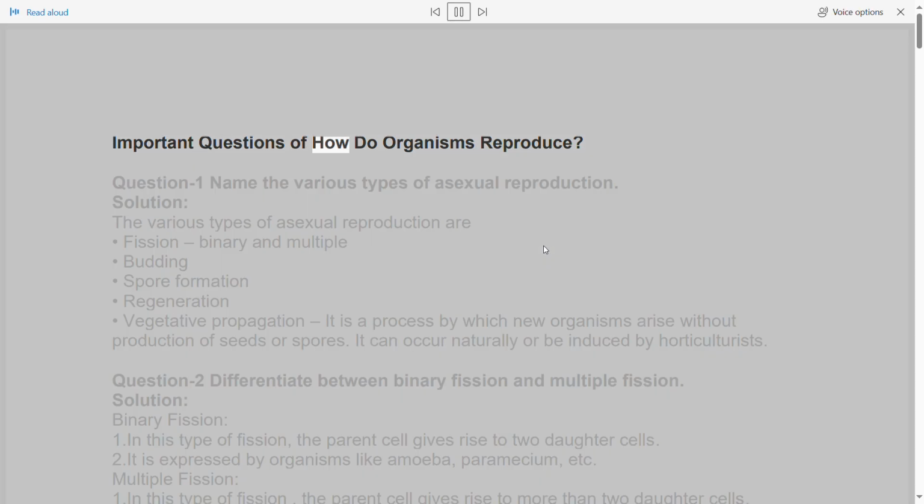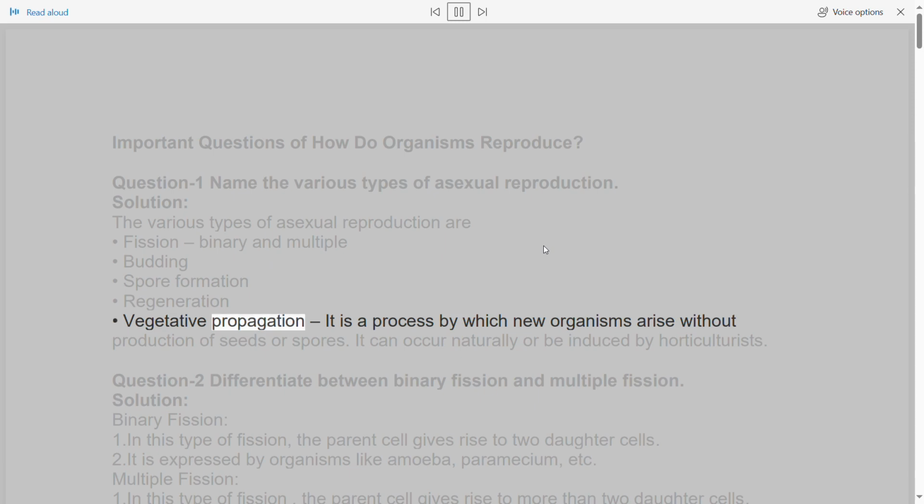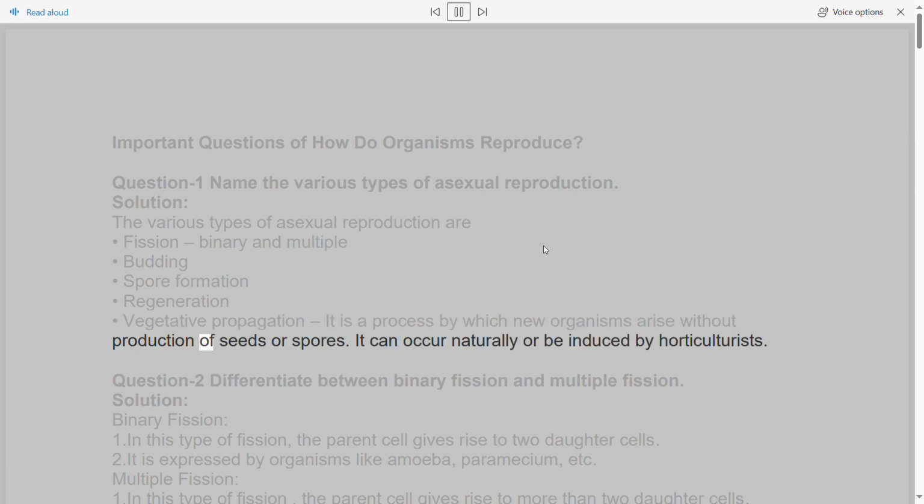Important questions of how do organisms reproduce? Question 1. Name the various types of asexual reproduction. Solution. The various types of asexual reproduction are: fission, binary and multiple; budding; spore formation; regeneration; vegetative propagation. It is a process by which new organisms arise without production of seeds or spores. It can occur naturally or be induced by horticulturists.